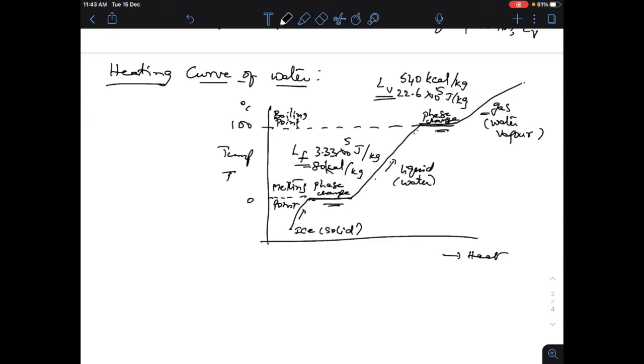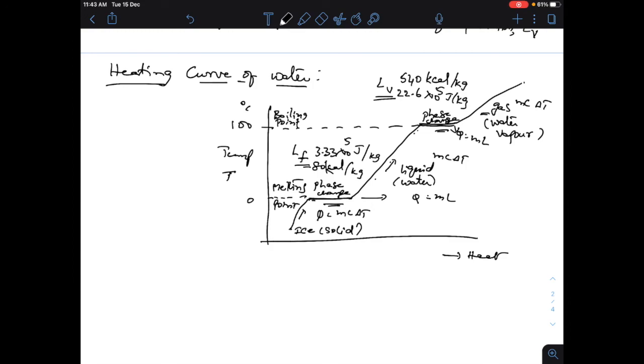In the slanted lines, Q is mc delta T, whatever is the change in temperature. And in the phase change portions, Q is mL, and here also Q is mL.